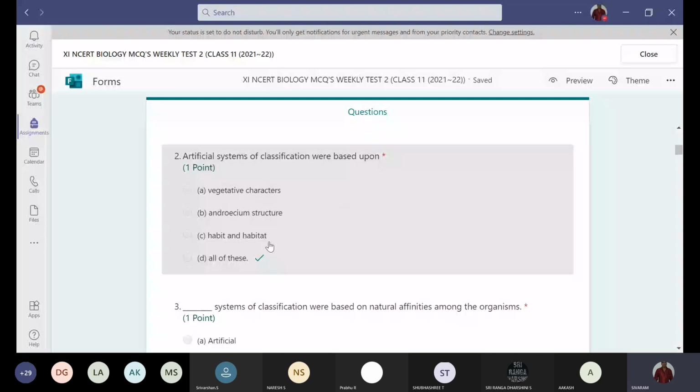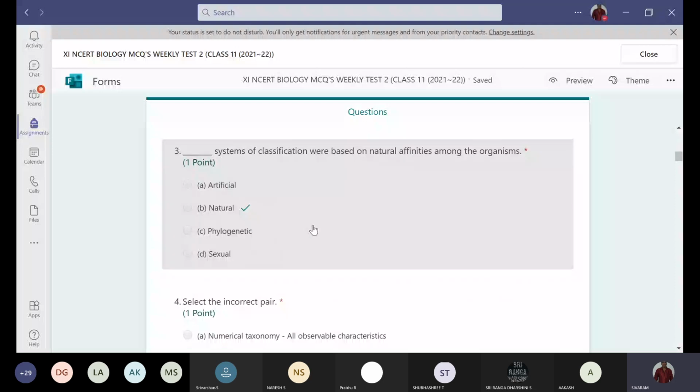And next, dash system of classification were based on natural affinities among the organisms. Natural system, because in natural system of classification we have taken all characters, morphological characters, anatomical characters, embryological features, cytological features are taken. So all the natural affinities we are taken into consideration. That's why that is the natural system of classification.